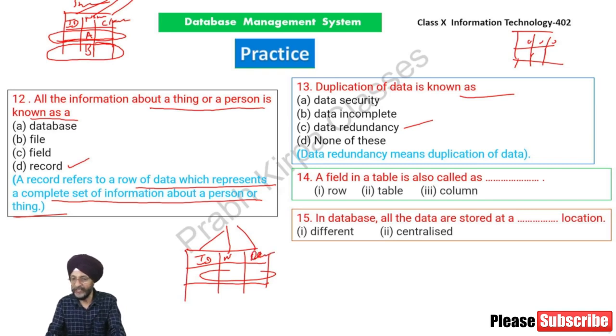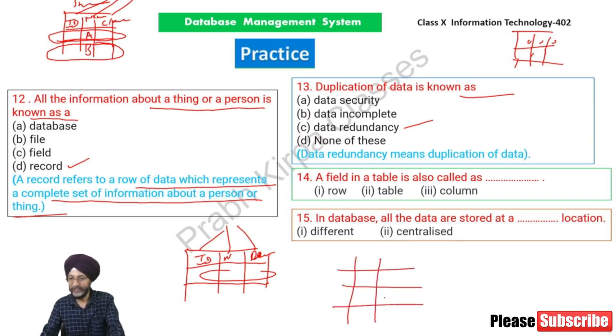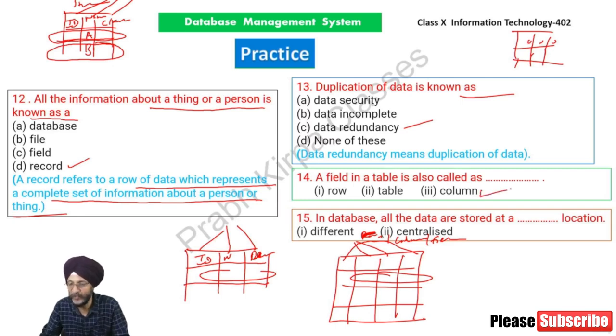A field in a table is also known as a column. These are rows, these are columns. These are fields or columns. These are rows, or these are also called records. So our answer is, a field in a table is also known as a column.